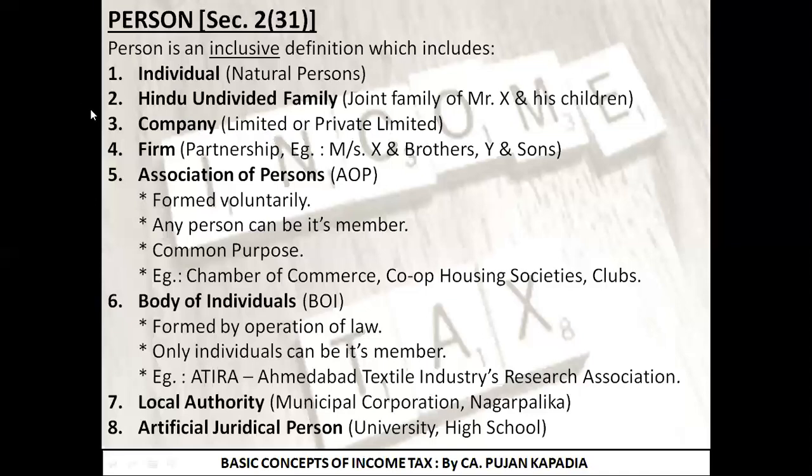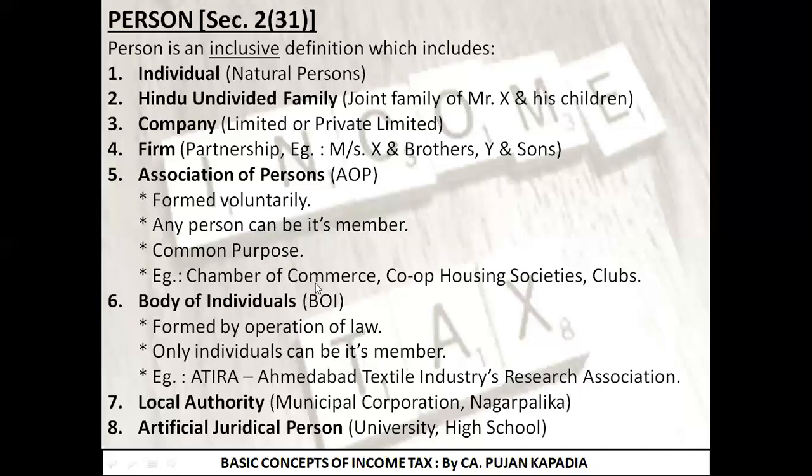Fourth is firm, that is your partnership firm. When you come across anything starting with Messrs, X and Brothers or Y and Sons, they are going to be the part of your partnership firm. Next comes AOP, Association of Persons. First point, it is formed voluntarily. Second is any person. Any means any person out of this eight category can be its member. And it is formed for a common purpose.